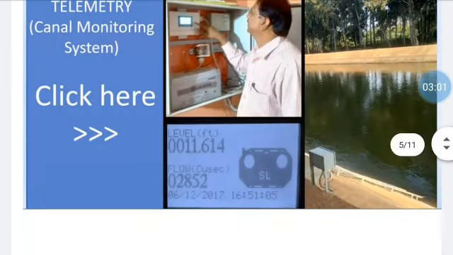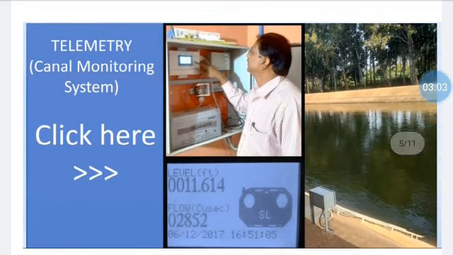In the hydroelectric power plant, the water employed is also monitored using SCADA, supervisory control and data acquisition system. One such type of arrangement employed in the Tungabhadra hydroelectric power station is shown here. Telemetry. Telemetry means measuring the quantities at a distance. Here, for water level monitoring purposes, this telemetry arrangement is employed.